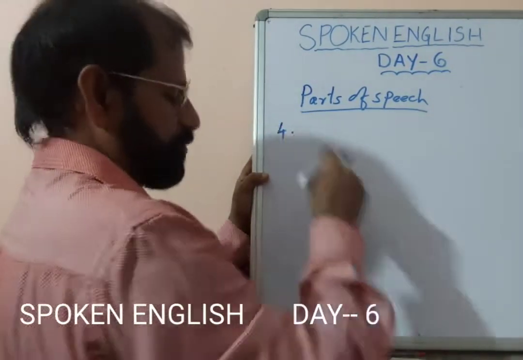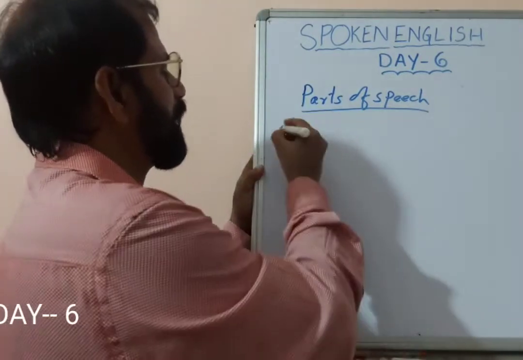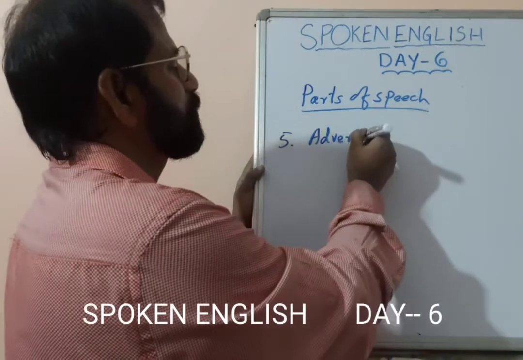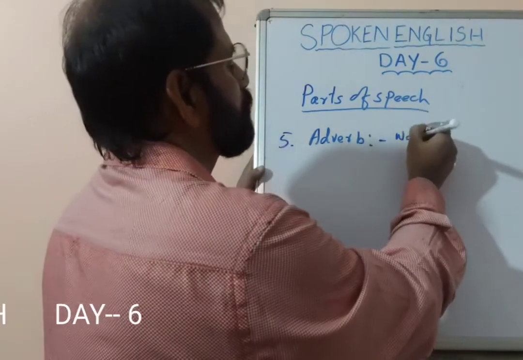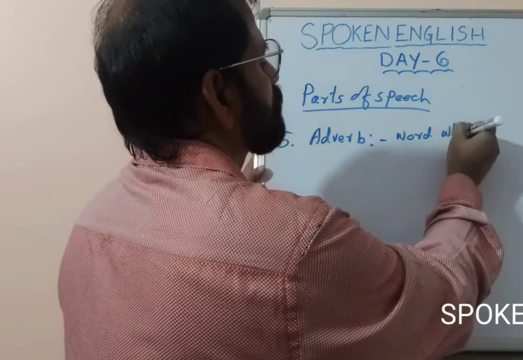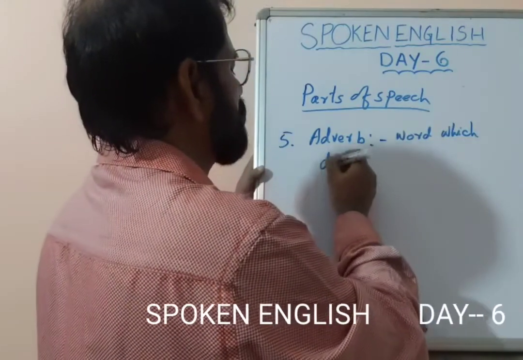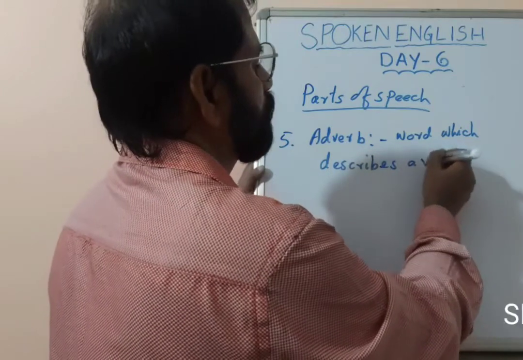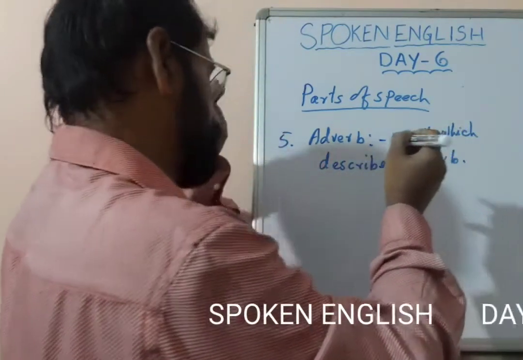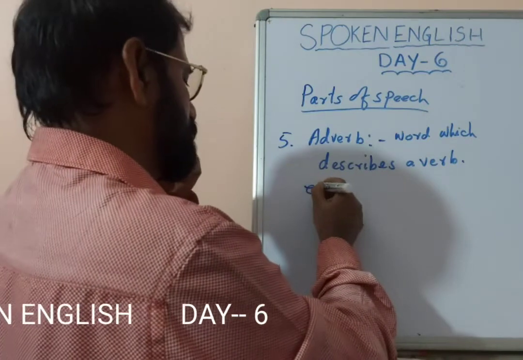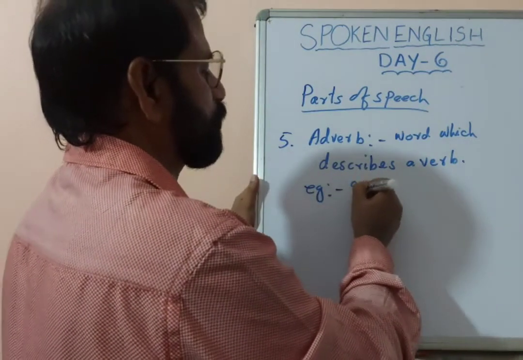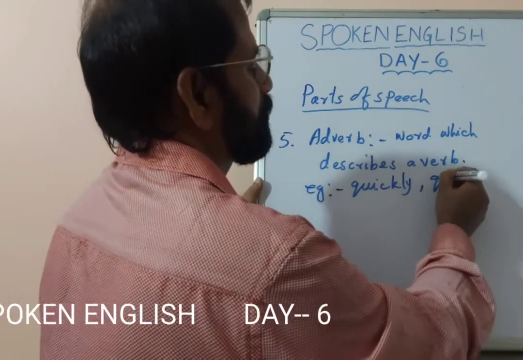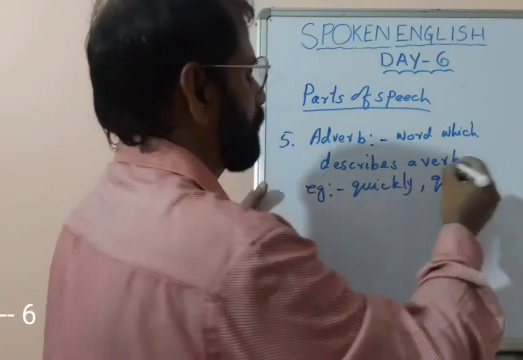Then we have fifth one, adverb. Now, what is adverb? Word which describes a word. Example, like quickly, quiet. Okay.